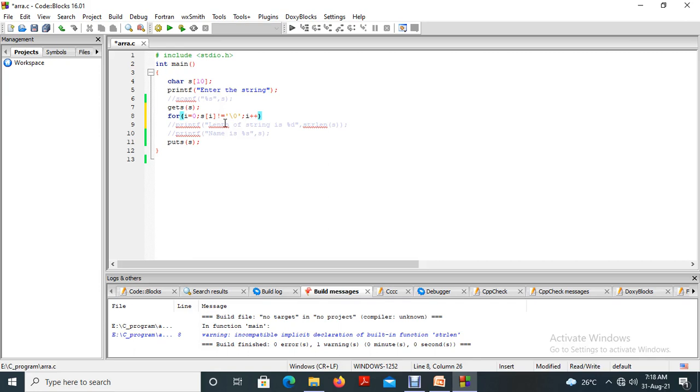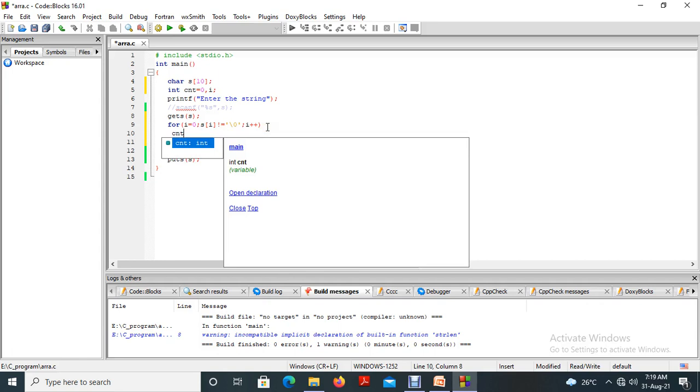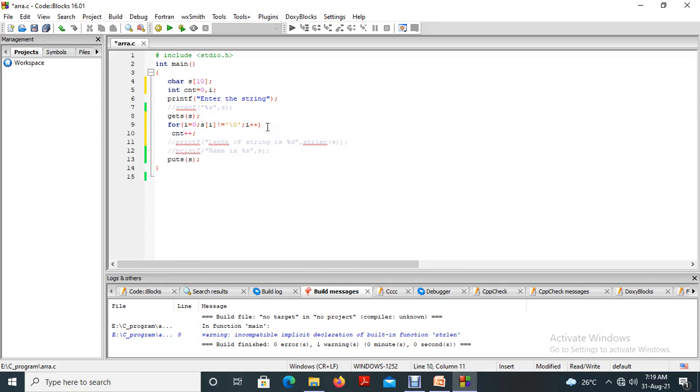And int count equal to 0, comma i. So this is a value, int count equal to 0, then comma i. Once this condition is true, what will happen? count plus plus.